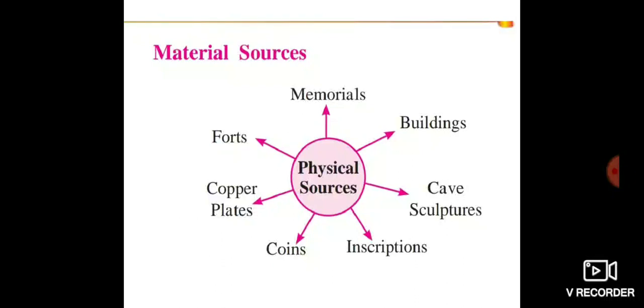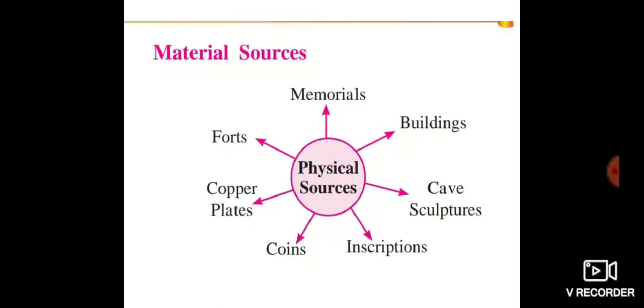Next, the buildings, cave sculptures in caves, the inscriptions written or carved out on stone or the copper plates. Next, coins are there, we can get information from coins also. Next, the copper plates and forts. We can get information about history from these sources. That's why it is called material sources.